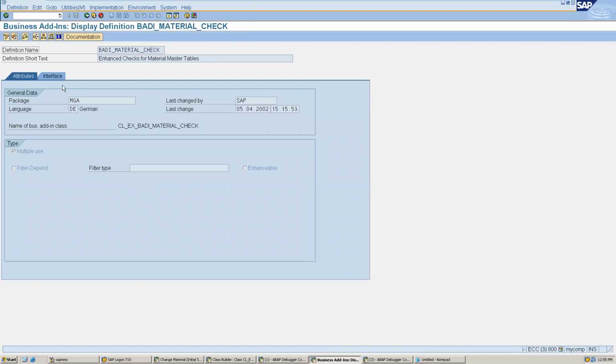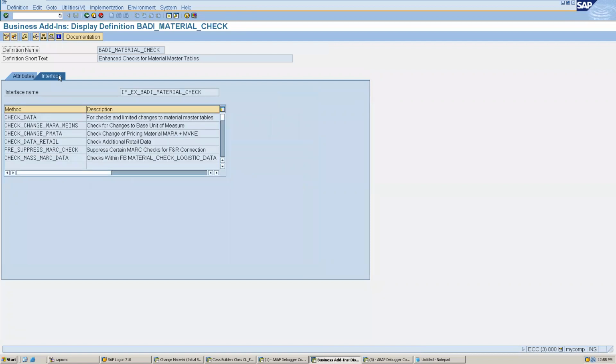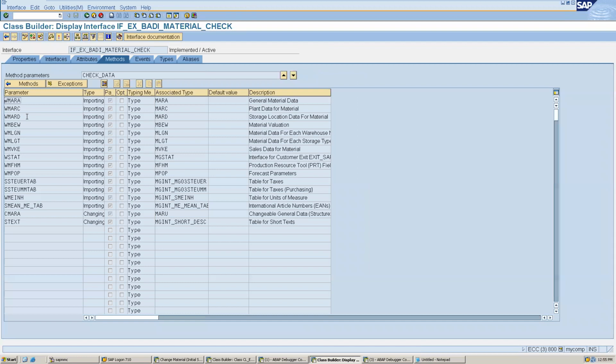Okay. So here, if you go to interface, we will get all the methods. For each and every method we have a different purpose, so we need to identify which method is useful for us. So for checks and limited changes to material master table, if I double click here, I can get all this.